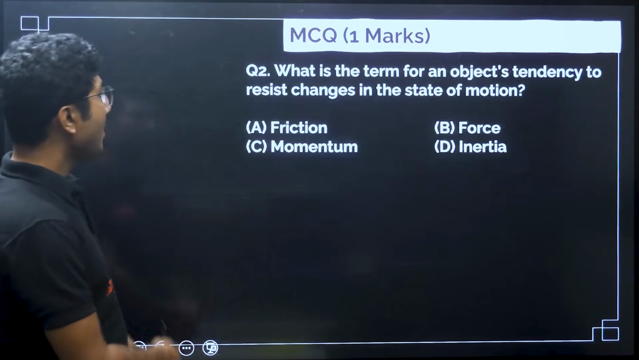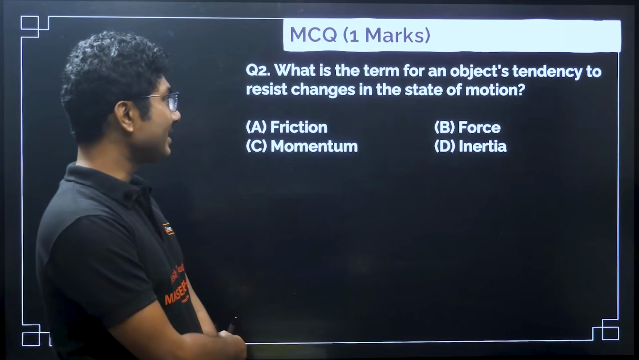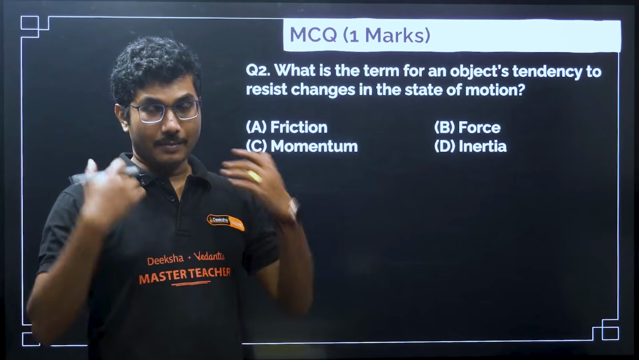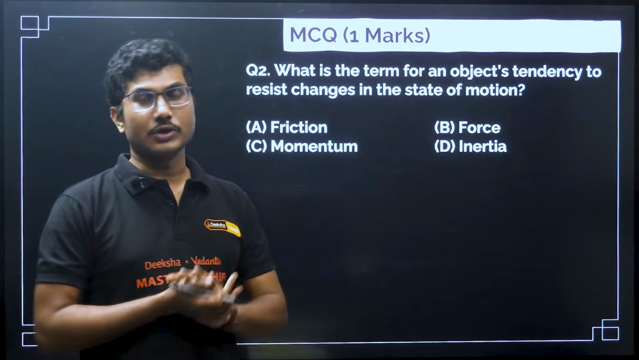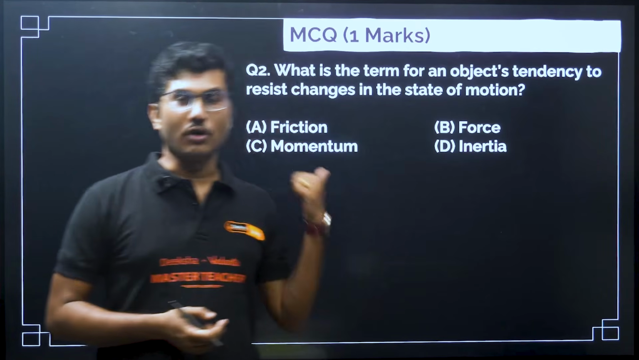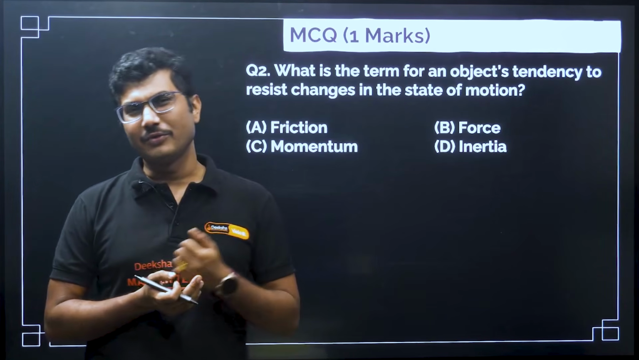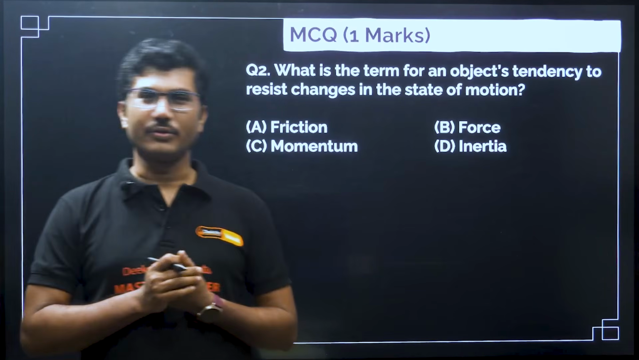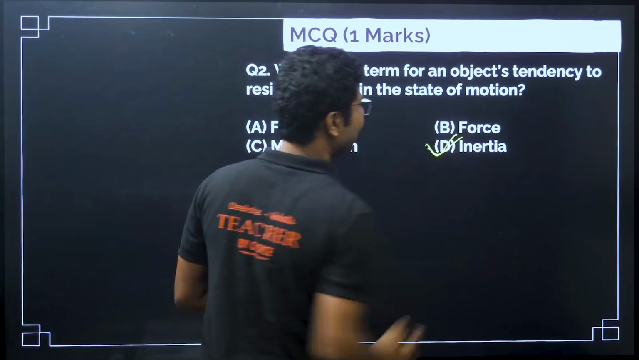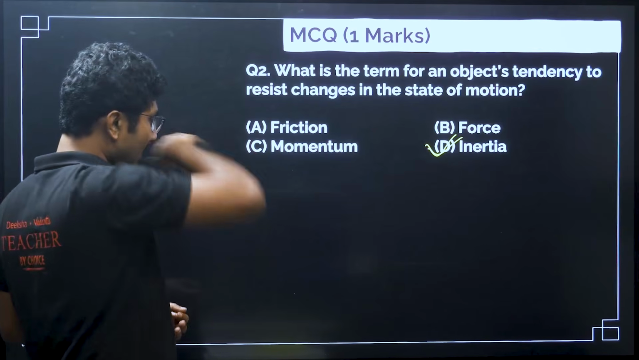Now next question, what is the term for an object's tendency to resist changes in its state of motion? Whenever you try to apply force on an object, it resists the motion. For example, I am trying to tell you, please go and study now. You have to check all the questions that I am discussing. You will say, sir, I will do it later, before the exam I will open your video and go through it. This is called inertia. Everything has inertia. Inertia is the tendency to resist the change.